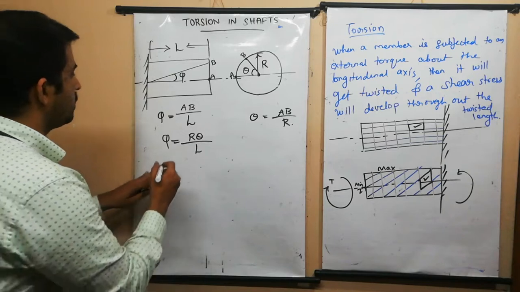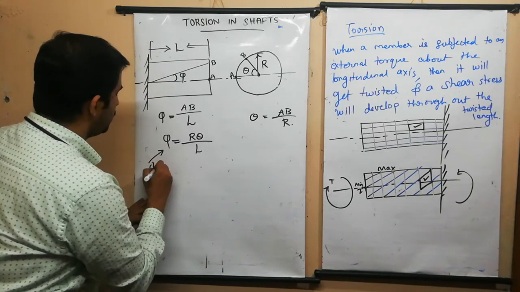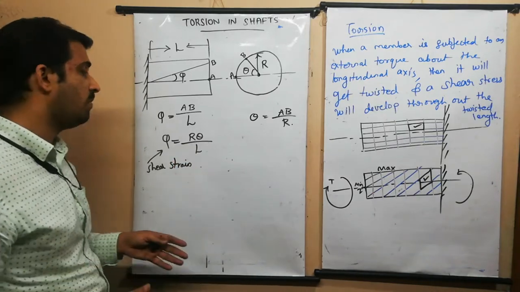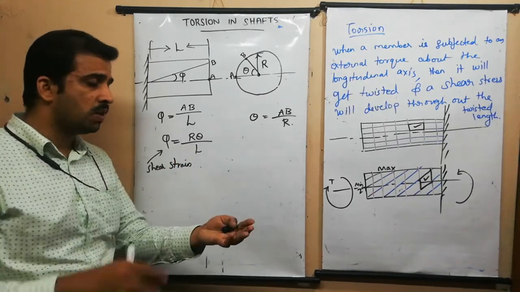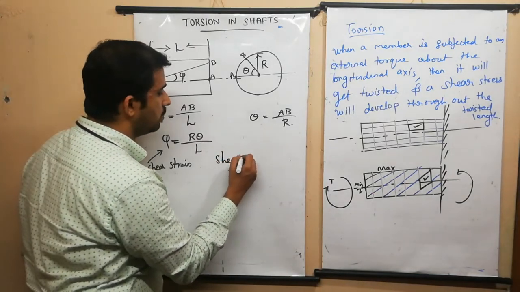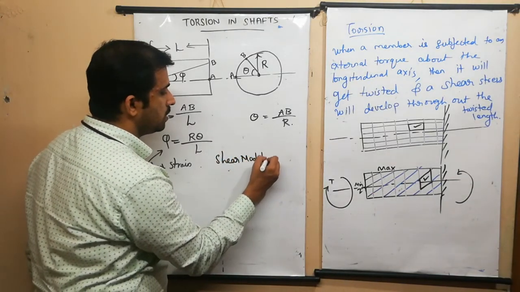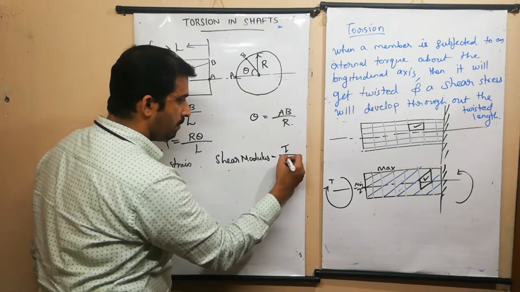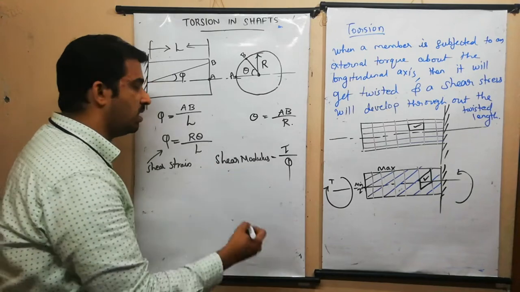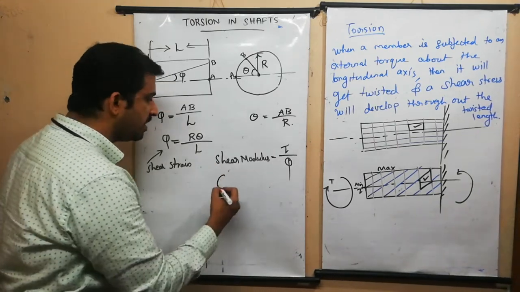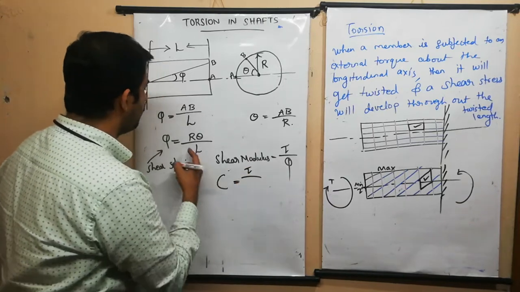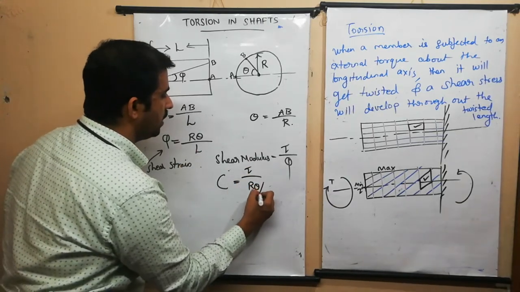Now I have the expression. What is this actually? This is shear strain. Now what is shear modulus? We are all aware of three moduli: elastic modulus, bulk modulus and shear modulus. Here shear modulus is equal to shear stress divided by shear strain. Now I can write shear modulus as C or G, any letter I can choose. I am choosing C. C is equal to tau divided by phi, which is R theta divided by L.